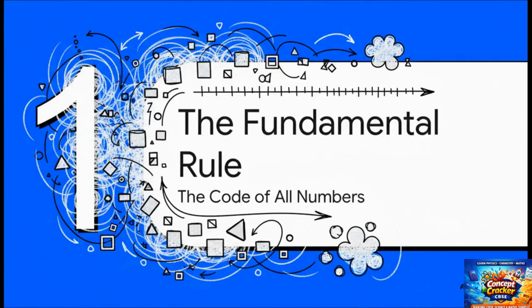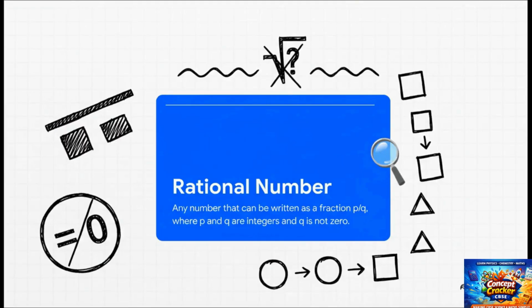So to answer all these questions, we just need one fundamental rule. Just one. It's the thing that sorts every single number into one of two buckets. You could almost think of it like a secret code or a secret handshake for numbers. And once you know it, you'll see them all in a whole new light. And here it is. This is the secret handshake.